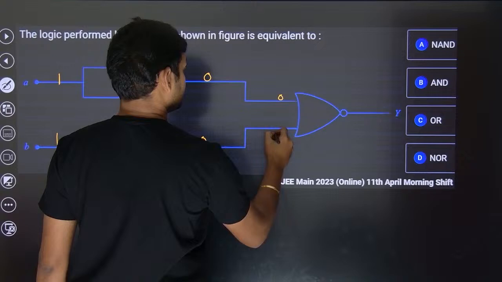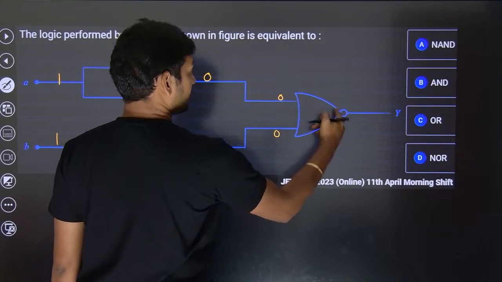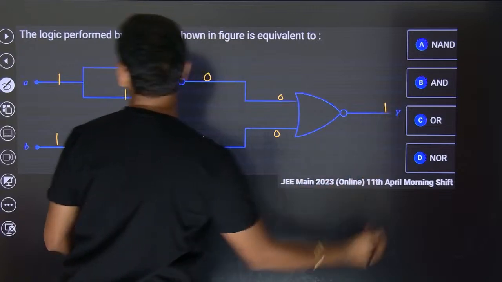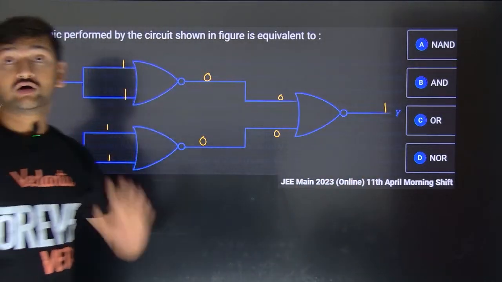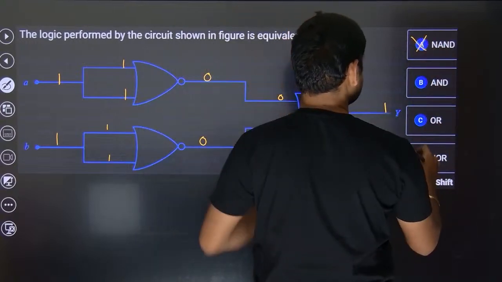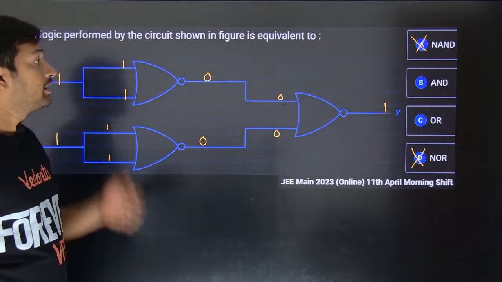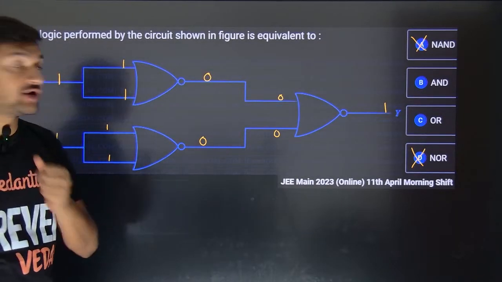So 0 0 goes over here again, OR of 0 plus 0 is going to be 0, but the NOT gate is there, so output will be 1. So if you send 1 1, output is 1. So NAND is ruled out, NOR is ruled out. Now we have to check between AND and OR.